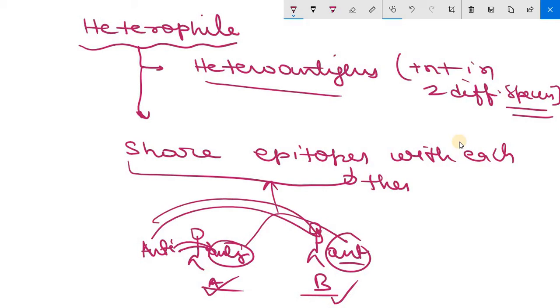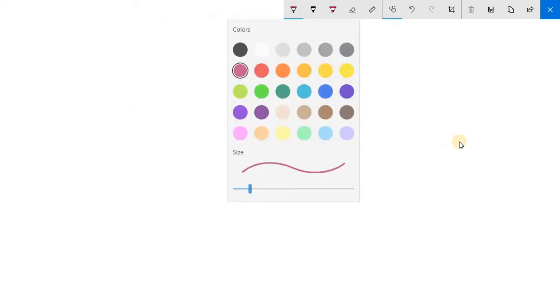Clear? So an antibody produced against the antigen of one species can react with the other and vice versa. Getting it? Now what is the diagnostic application of heterophile antigens? That is very important. The first is the Weil-Felix reaction.